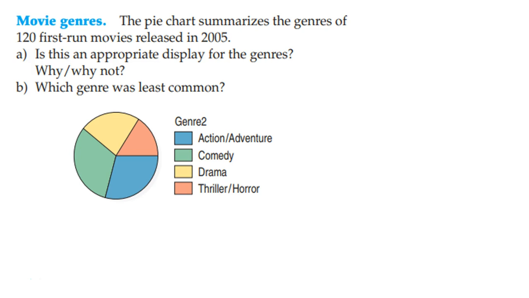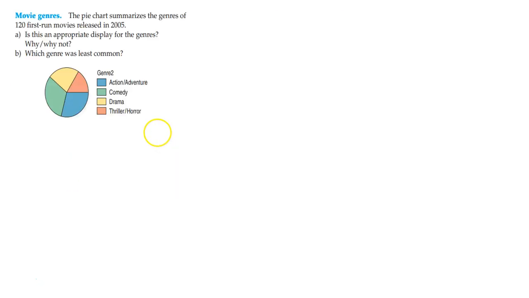Well, it's hard to tell anything. I mean, if I was to scan this, it kind of looks like the green and the blue are, maybe the green's a little bigger, maybe comedy's a little bigger than action, right? So if I was to go with least common, it looks like thriller is the least common off the top of my head, but is it completely appropriate looking at this pie chart is basically where we're at, right?